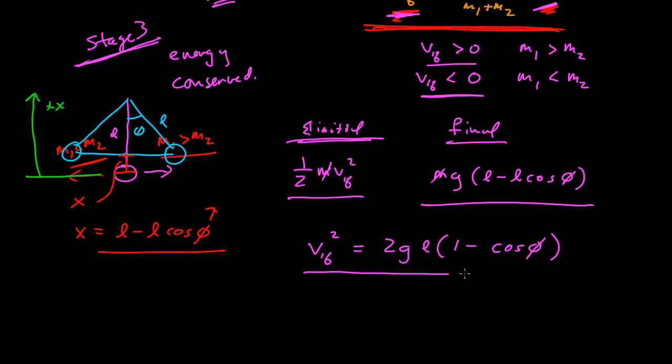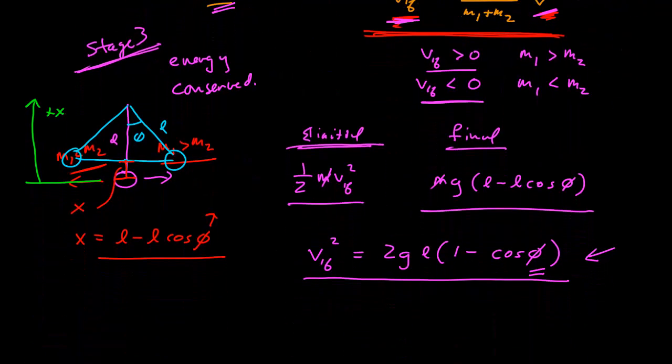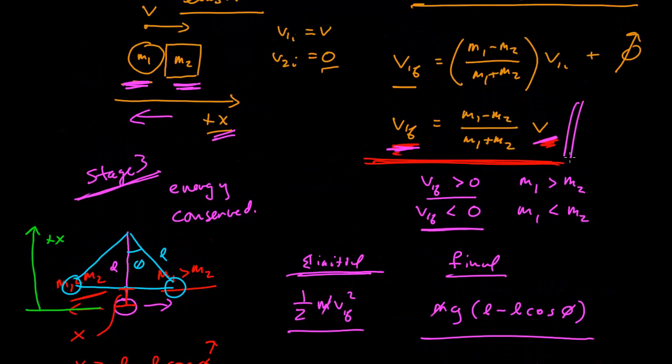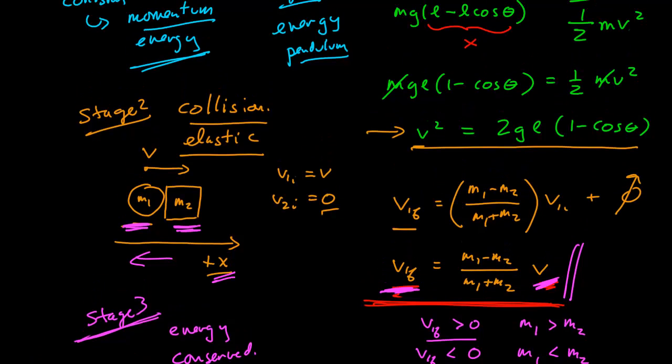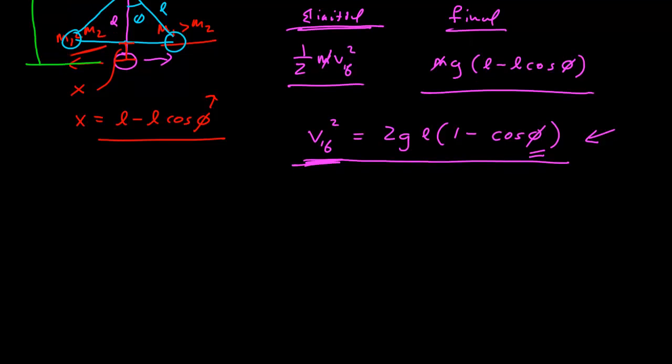Okay. So now we have this relationship that gives us our final angle that it goes to. That's what we want. And this relates it to its velocity immediately after the collision. Our collision gives us a relationship between the velocity immediately after the collision and the velocity immediately before the collision. And stage 1 relates the velocity immediately before the collision to the angle at which it was released. So that gives us all the information we need to solve. So let's do it.